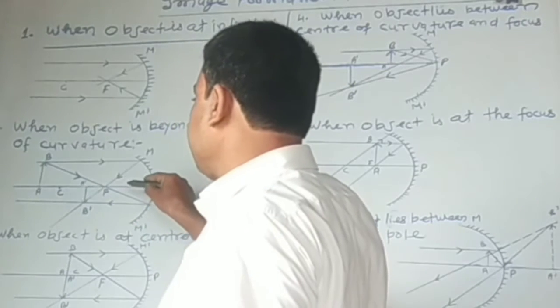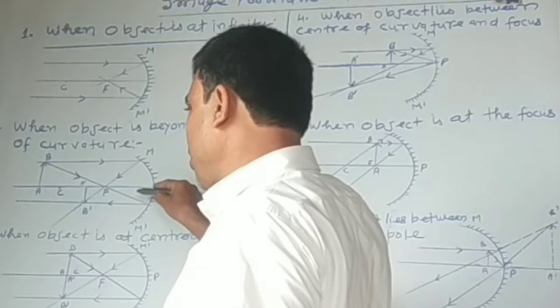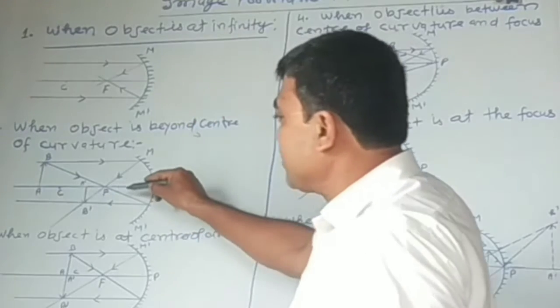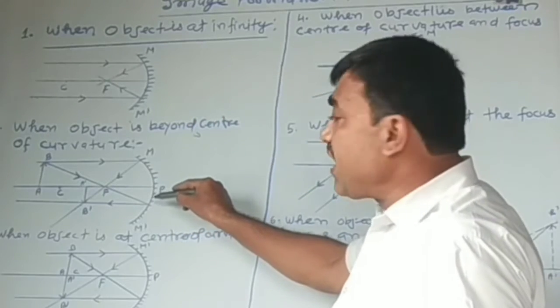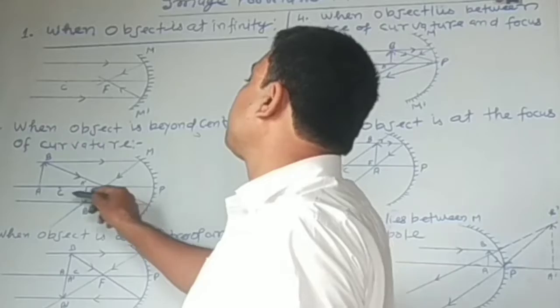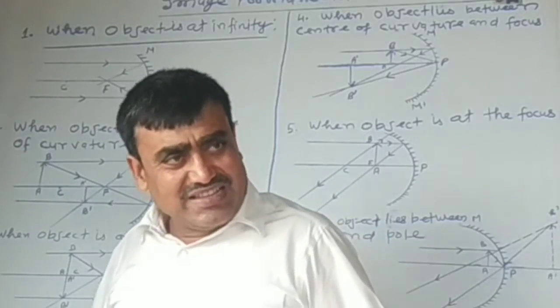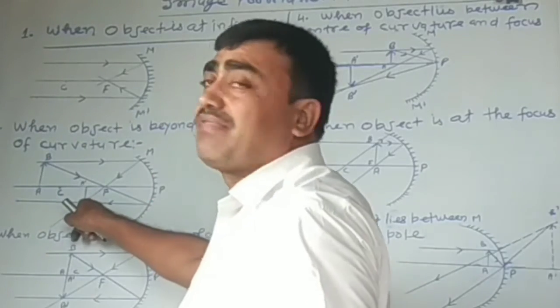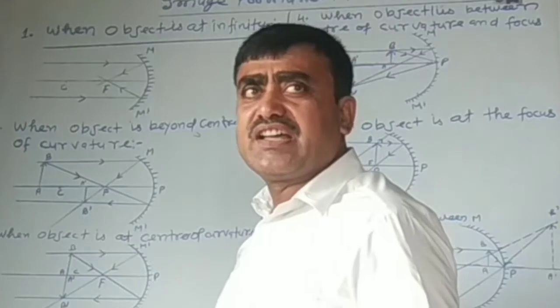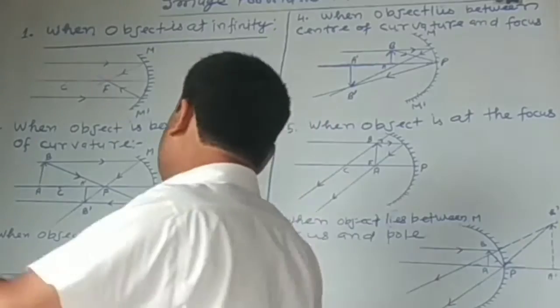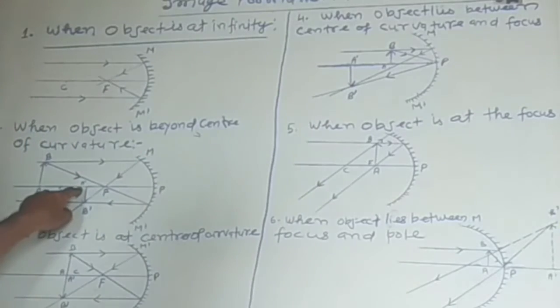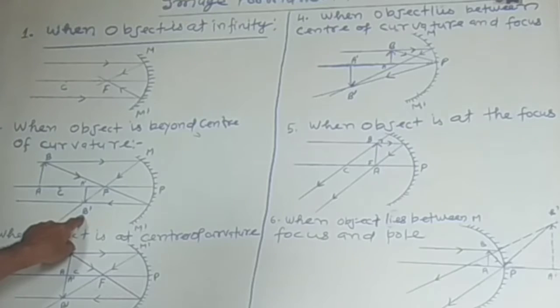Another ray coming from the head of the object passing towards the focus, after reflection becomes parallel to the principal axis. Here the reflected rays intersect each other, that means image A dash B dash is formed.